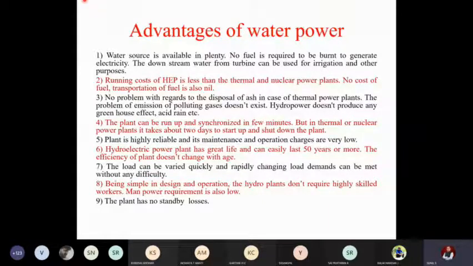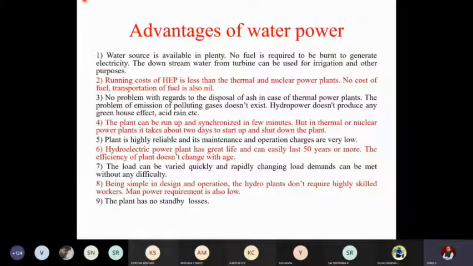In thermal power plants, usually this ash is used in cement industries as a binder. They mix it with cement. So you have to store it in proper containers after sprinkling the water, so that it doesn't fly. Then it has to be packed and shifted. Just imagine what would be the additional cost. The problem of emission of polluting gases doesn't exist.